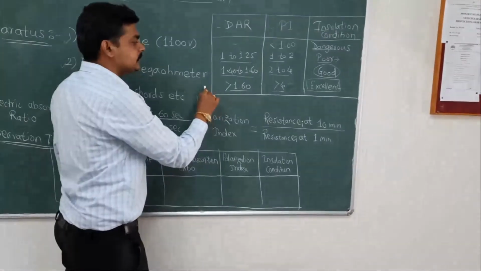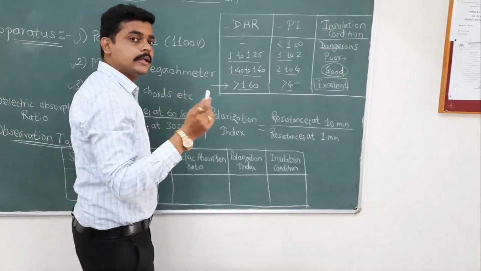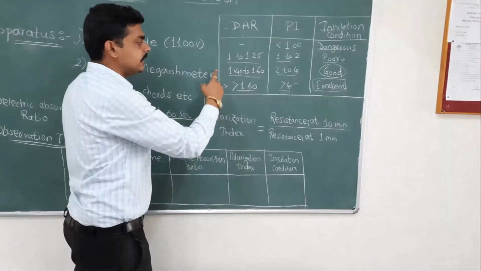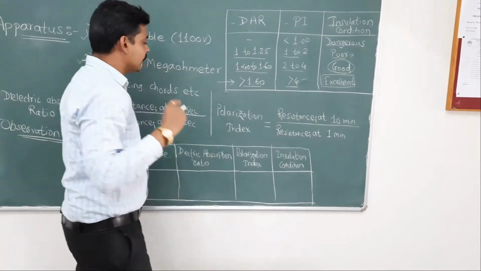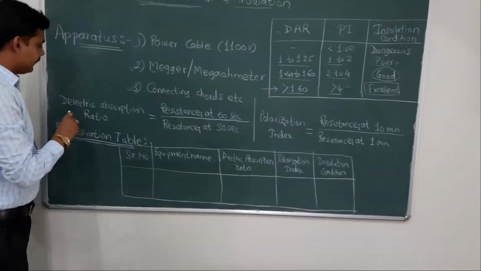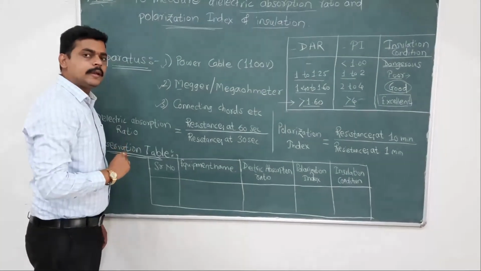And for new equipment, if we are purchasing new equipment from the shops or from the industry, it shows a value greater than 1.6 and greater than 4. Yes. Now here we have made the definition of dielectric absorption ratio. What is the meaning of dielectric absorption ratio?